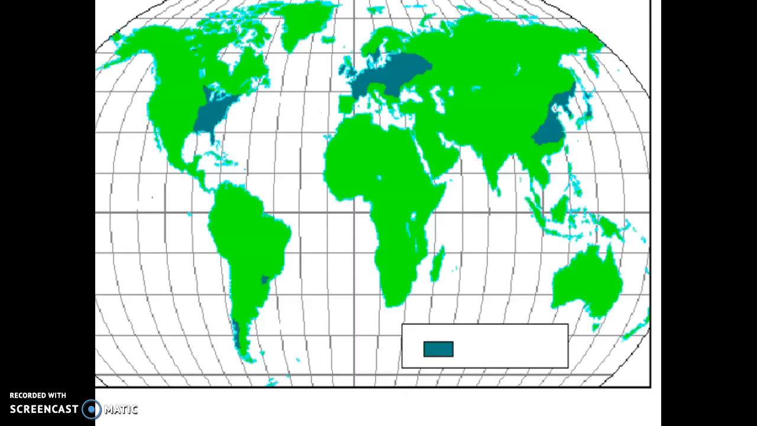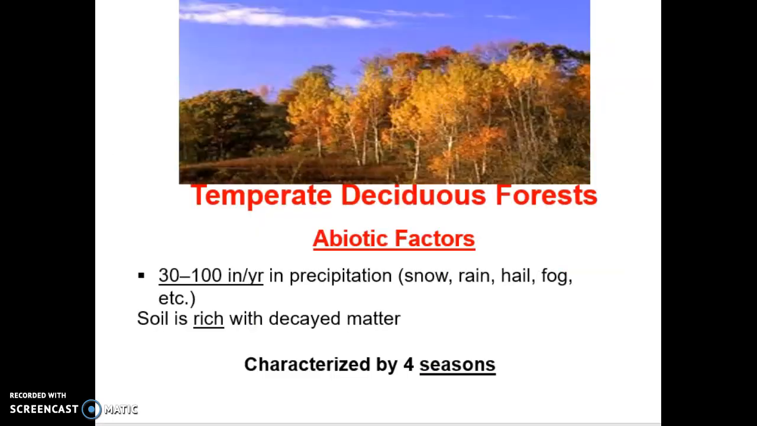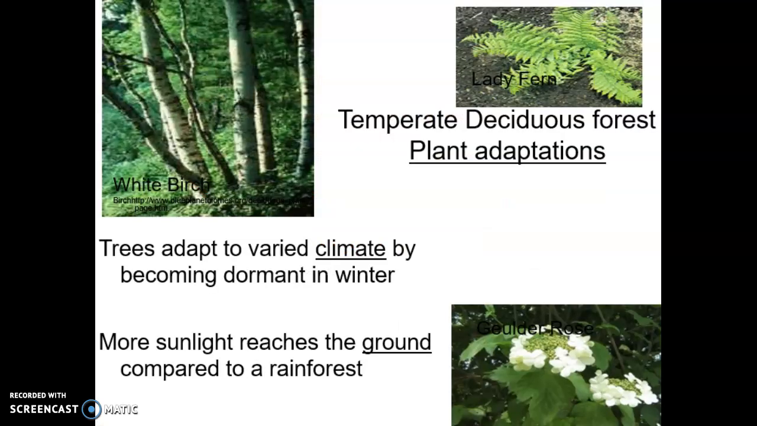Deciduous forest. Temperate deciduous forest has about 30 to 100 inches of precipitation. The soil is rich with decayed matter and it's characterized by having 4 separate seasons.